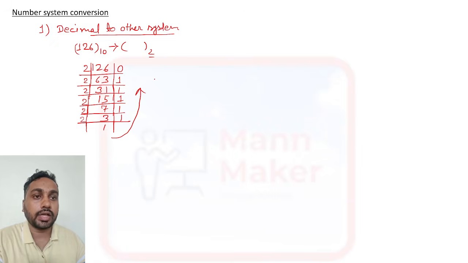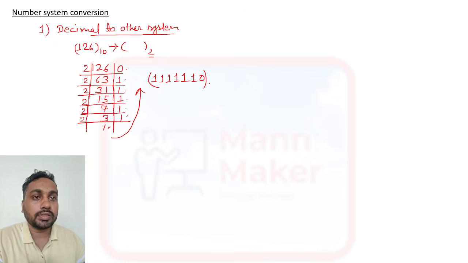After that you need to write the number like this. You need to start from here, from the last remainder: 1, 1, 1, 1, 1, 1, and this last one is 0.